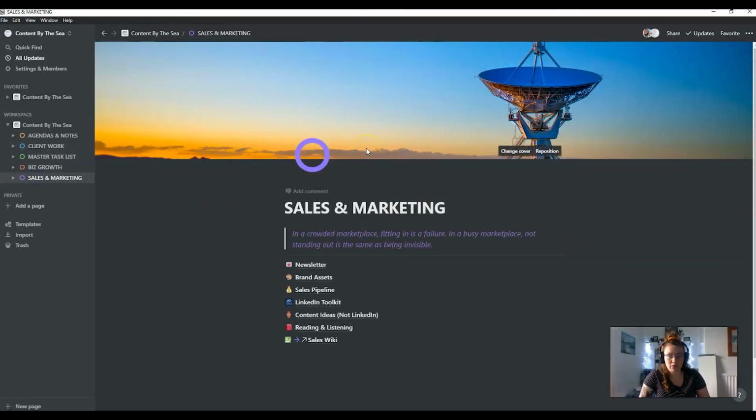Sales and marketing is the last one. And this is kind of like, I hate kind of grouping these two things together, but this is where I put in the newsletter topics. So normally I don't really plan the newsletter topics, but if I come up with something that could be a good newsletter topic, then I'll put it in here.